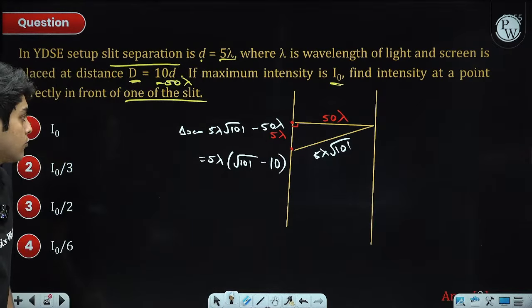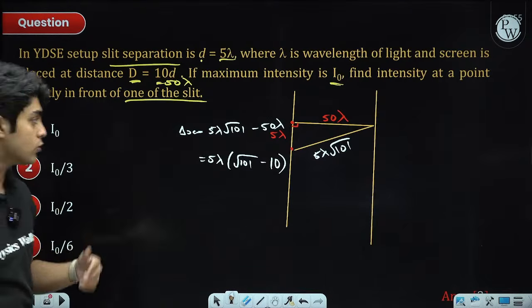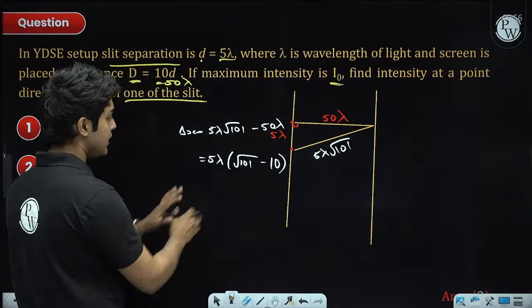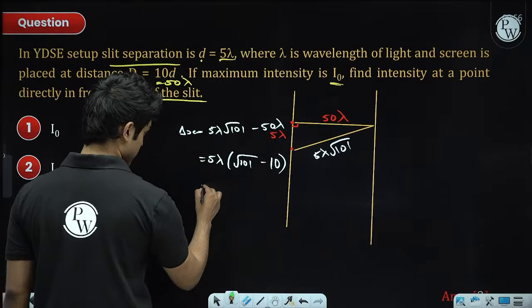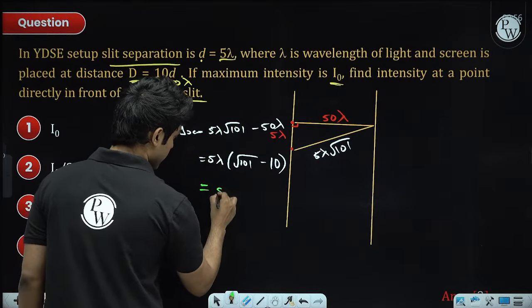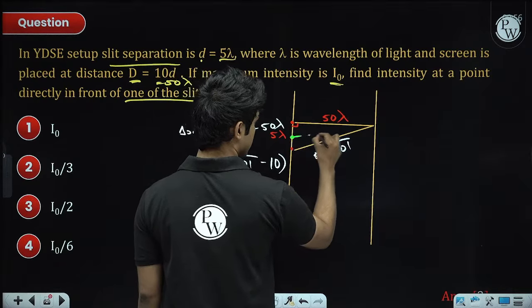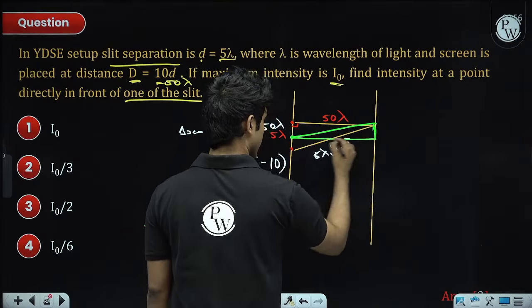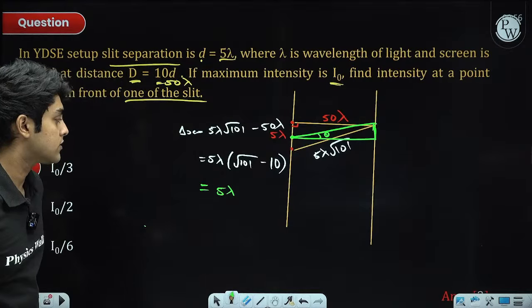We can also use d sine theta, but as we started with this method, we'll just solve it using the binomial approximation. You can also do the d sine theta method. Just connect it with the center, and if this angle is theta, the path difference is d sine theta.